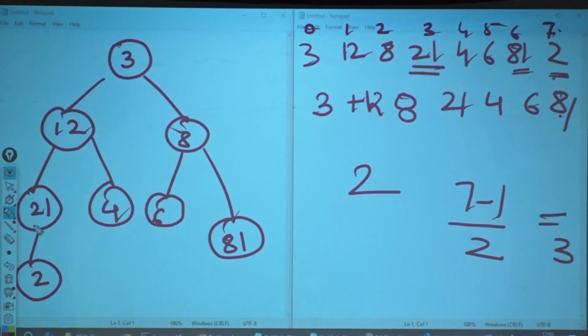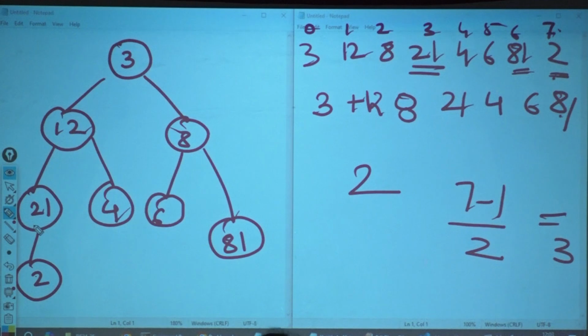Now is this a min heap? No. Then what would happen is, you are telling me min heap is a complete binary tree. Okay. I am inserting an element into it, so I know I have to insert it at the end of an array. That is also functioning fine. But as soon as I insert an element into a tree, I am breaking the property of min heap. What is it? Minimum element should always be on the top.